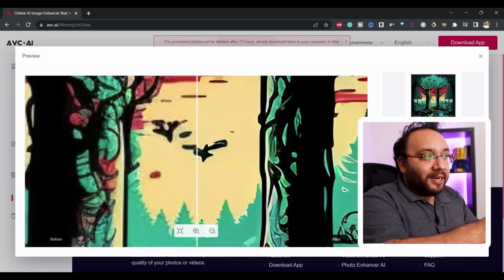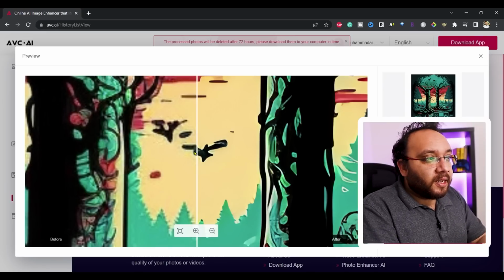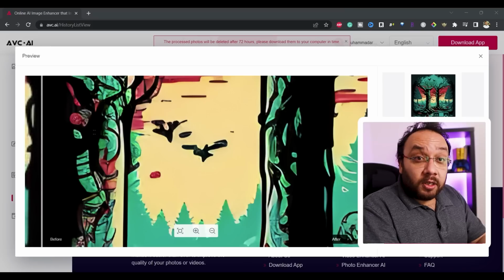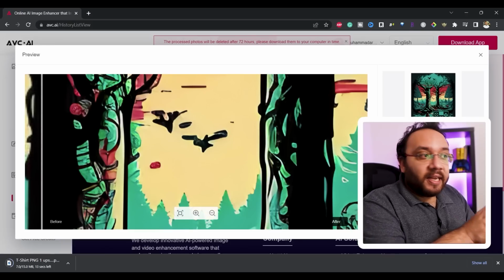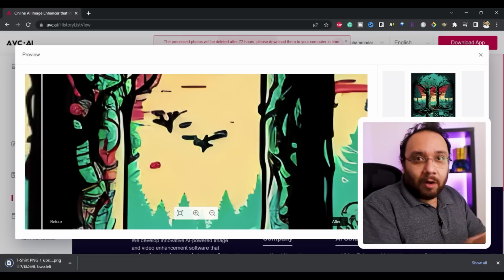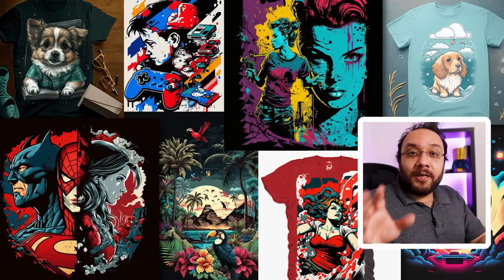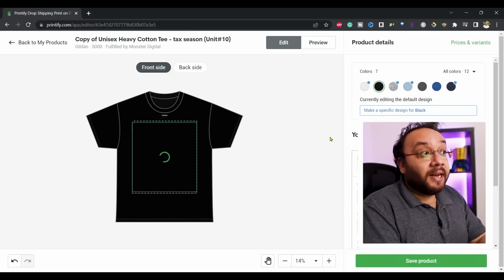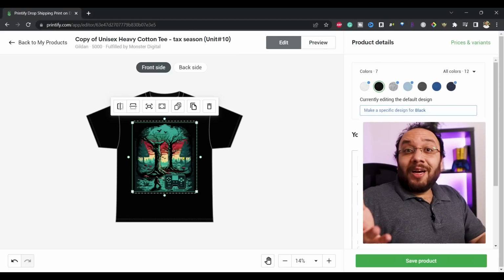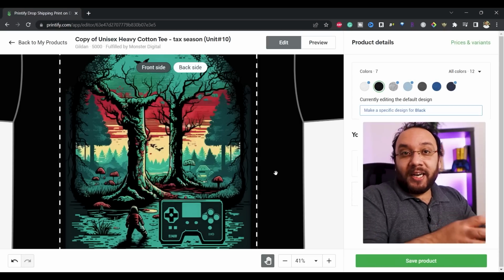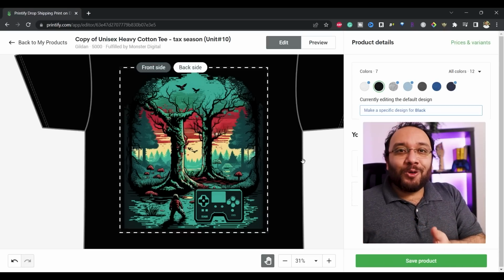product. And look, you can clearly see how much of a difference upscaling the image makes to the quality. The pixels were all over the place in the original version, but now everything is as it should be. When you are happy with the picture, just download it. Now your images are ready for your favorite print on demand service. So I have a Printify account, so I will upload these pictures and then generate some mockups. You can see how nice this image has turned out. All in all, under 5 minutes if you take into account every step that we had to go through.